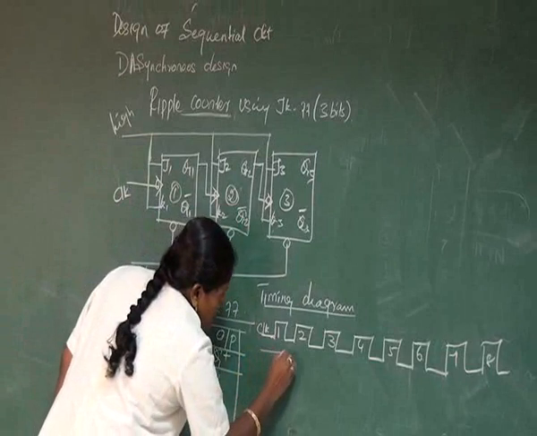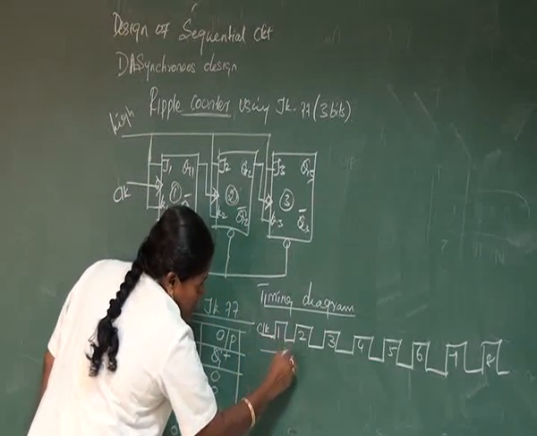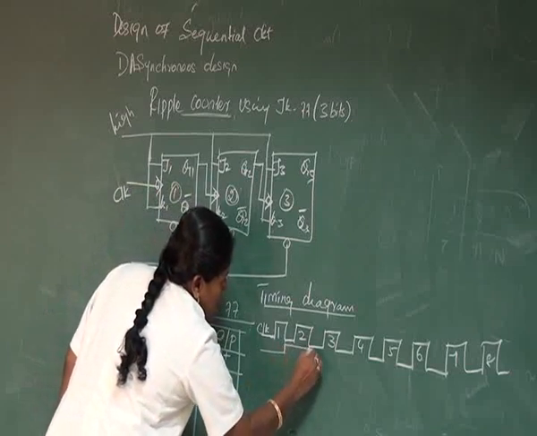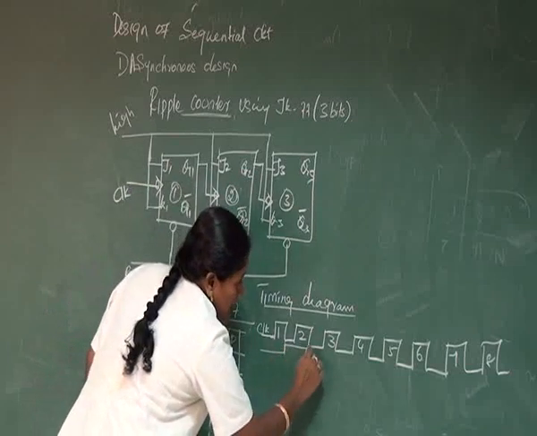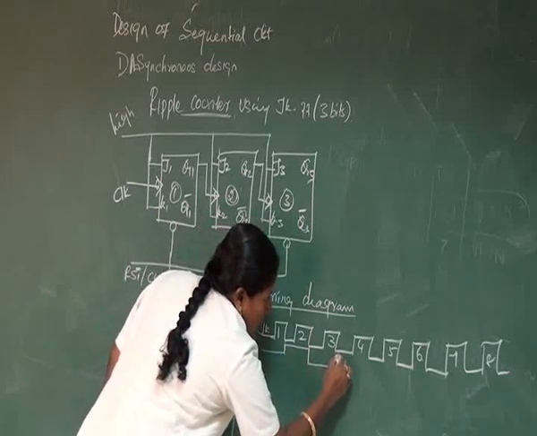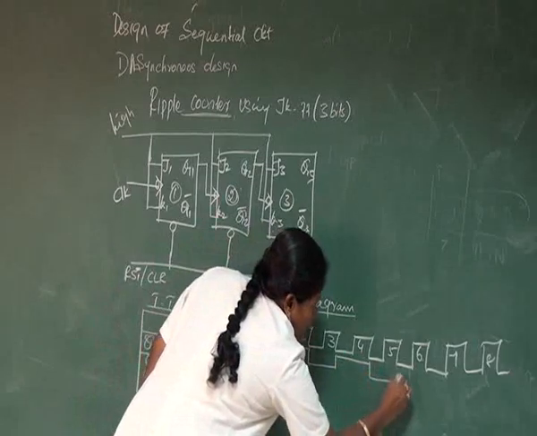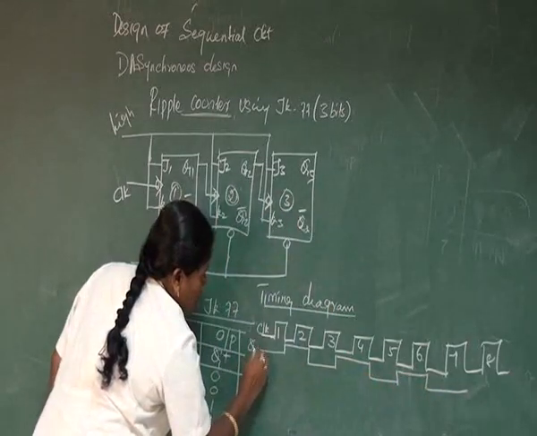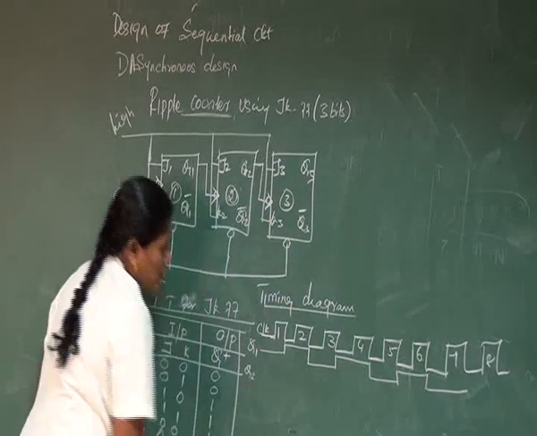Before that it is 0, and whenever the clock goes low, the state changes to 1, and it continues until the next low. This is the output of Q1.